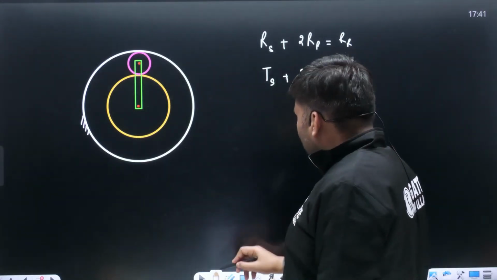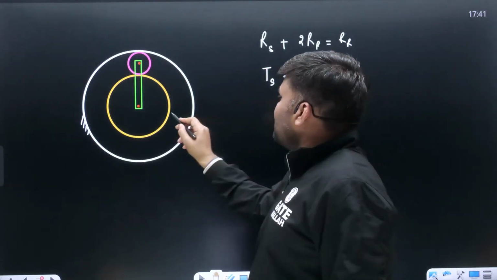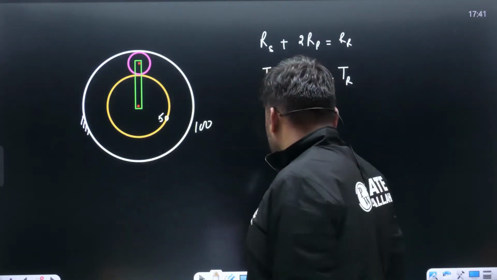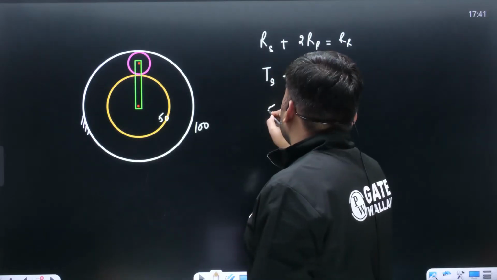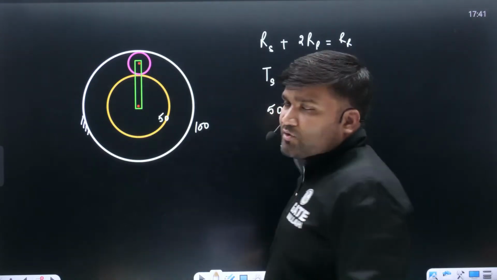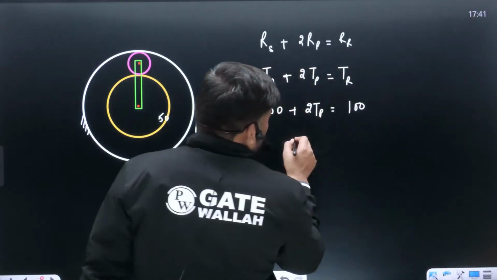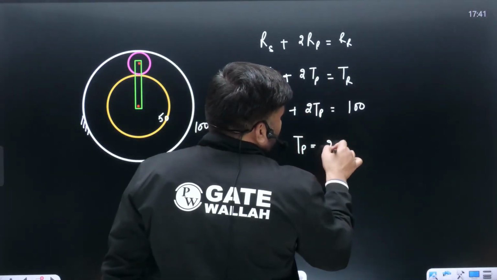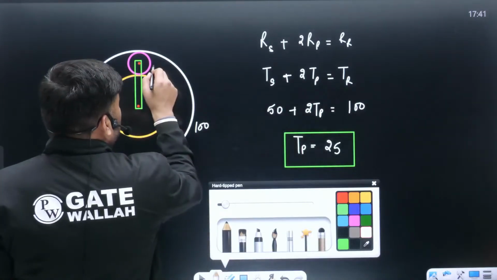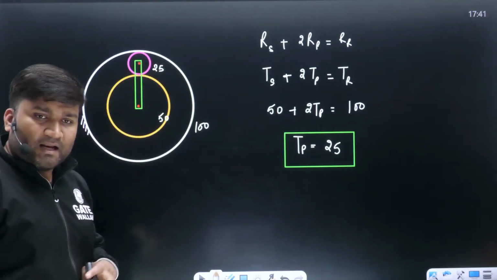So if any one gear ka teeth is missing, sun ka teeth if they have given 50 teeth, ring pe 100 teeth they have given. In case if they have not given planet ke teeth, so this can be calculated very very easily. Planet pe number of teeth kitne ho jayenge? This is coming out to be 25. ठीक है, but again in this question they have not missed it. They have already given it. They are a good examiner. 50, 25 and 100 teeth. Clear hai number of teeth they have given?